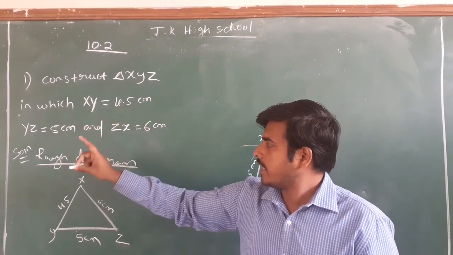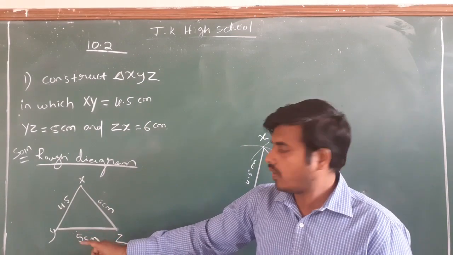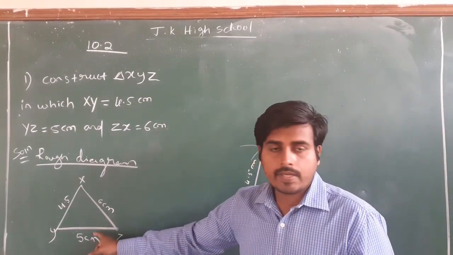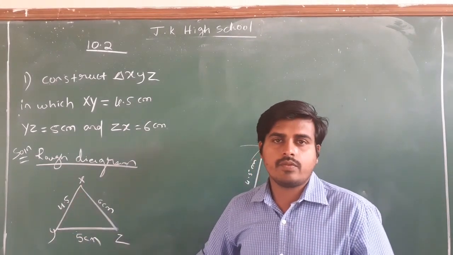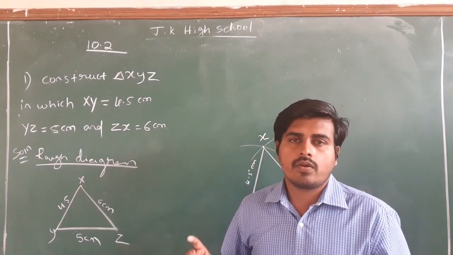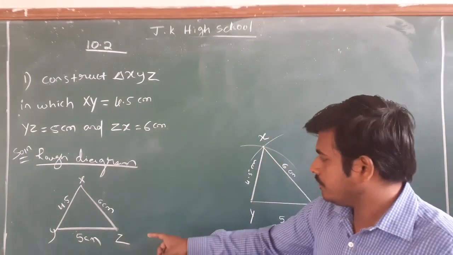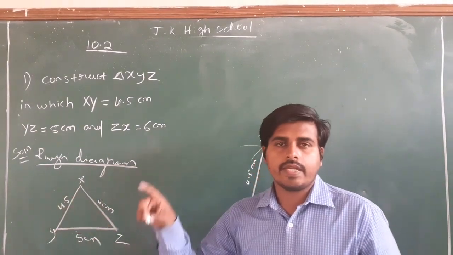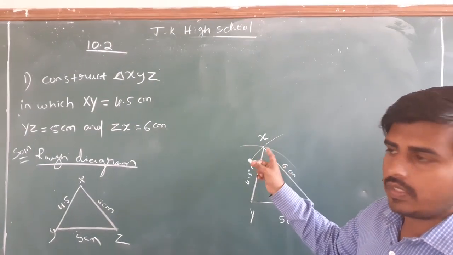Among these three sides, you can take any side as a base. Remember, it is not compulsory to take YZ as a base. You can take 6 centimeter as a base. You can take this XY also as a base. It is your choice which side you are going to make base. But once you make the base, the remaining two sides' measurements you have to take in a compass and draw arcs.